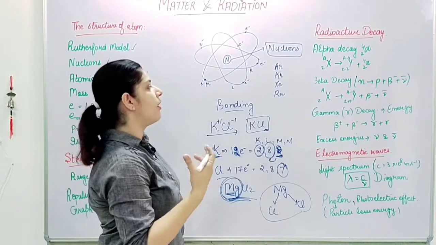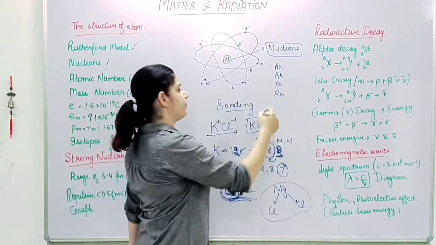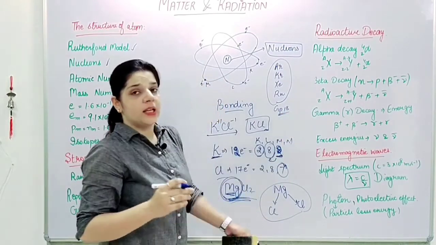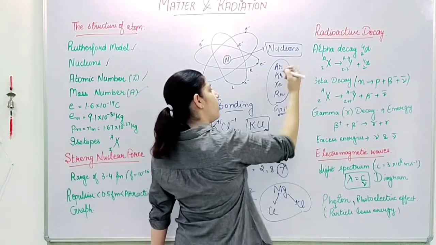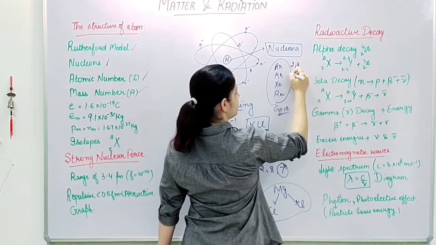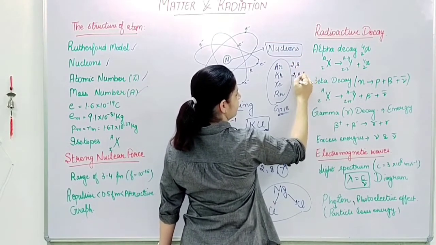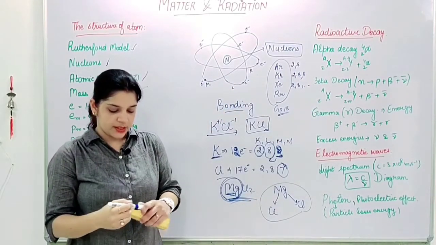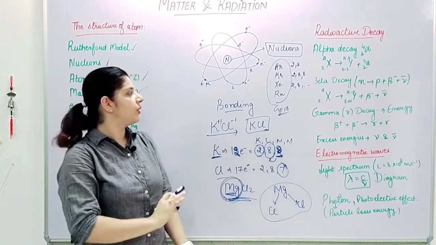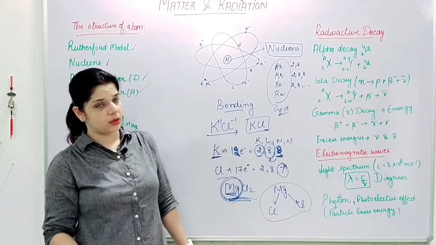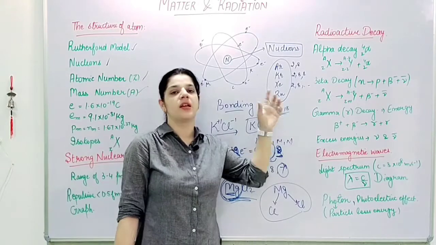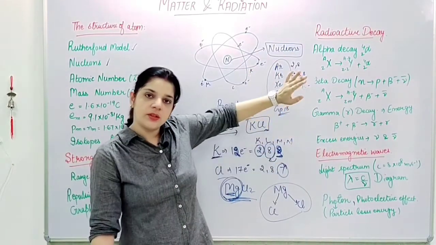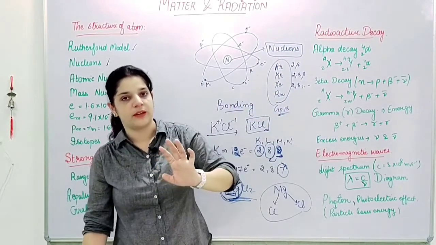These are group 18 elements of the periodic table. They already have the complete octet, so they don't want to get married to anyone in this world. They are happy on their own, so these are the happy bachelors. They are never interested in anyone. So this kind of nuclei is known as a stable nuclei, right?